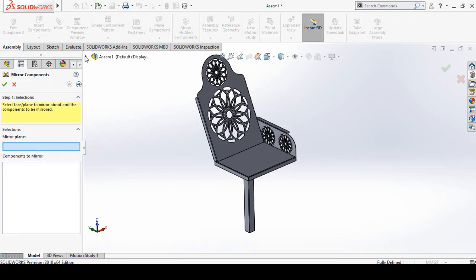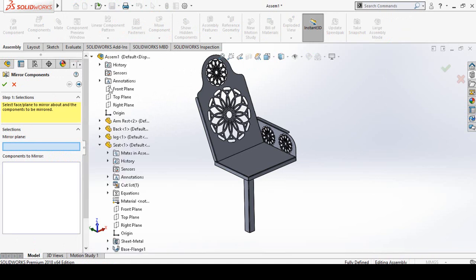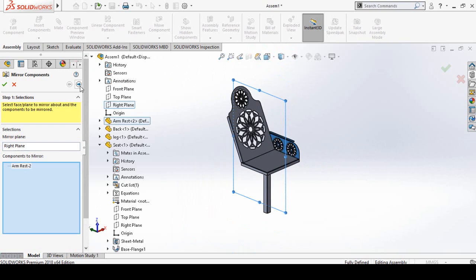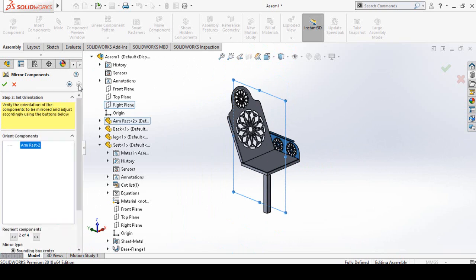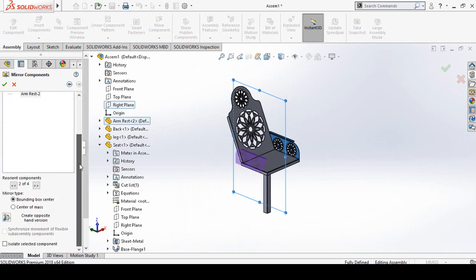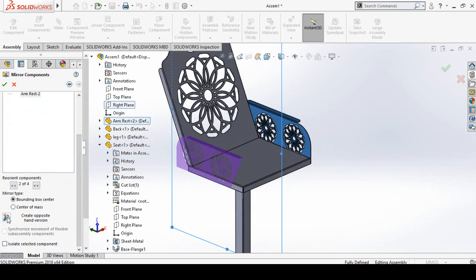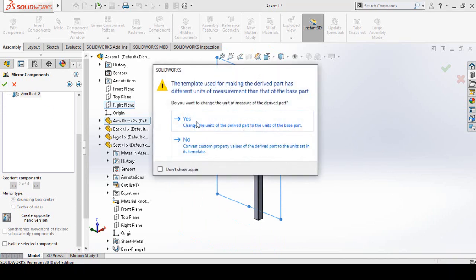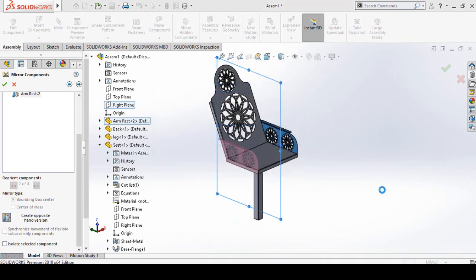Expand the feature manager tree of the assembly, and from here select right plane of the assembly as mirror plane, then select this armrest, then click on this next arrow here. Scroll down, and these are the options for mirror, but we have to select the create opposite hand version option. So click on this button and press OK button, press yes button.